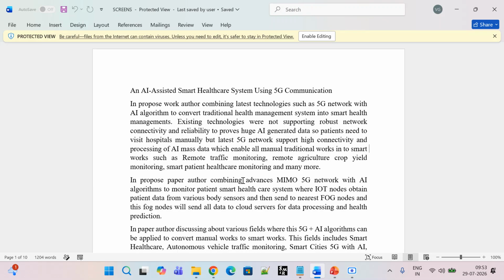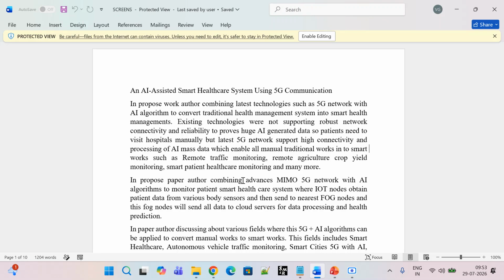Earlier, we used to have 4G communication, and beside the patient, we have to have a nurse checking how exactly the patient's behavior is. So 24 by 7 it is not possible. So by using this project, what exactly does it do? The traditional healthcare method, which is manual monitoring, is slow, error-prone, and error-based.